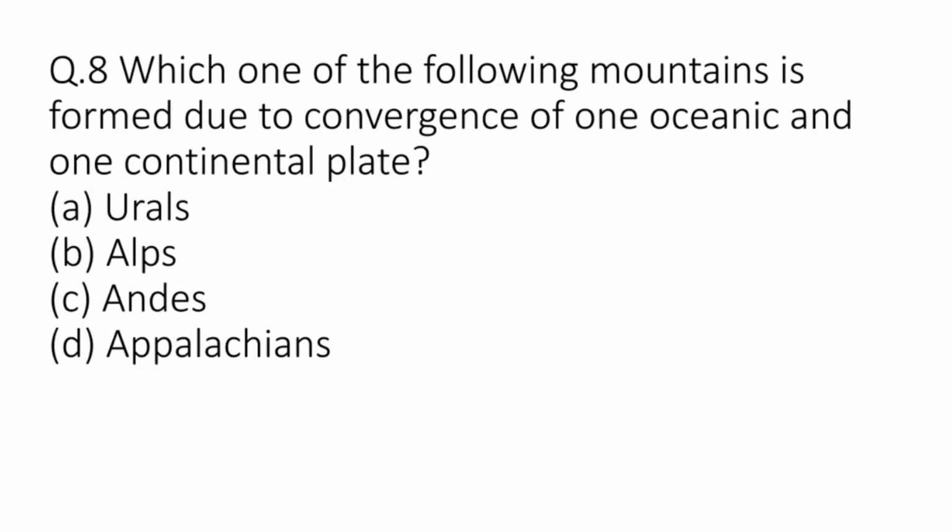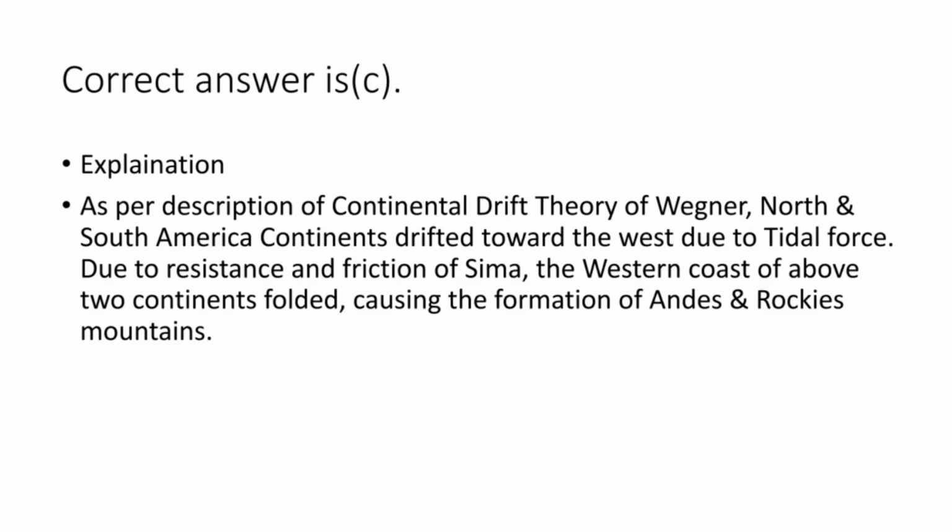Question number 8. Which one of the following mountains is formed due to convergence of one oceanic and one continental plate? Options are A. Urals, B. Alps, C. Andes, or D. Appalachians. The correct answer is C.